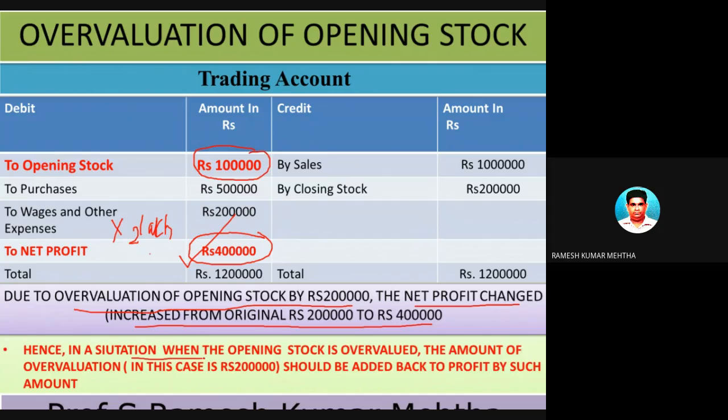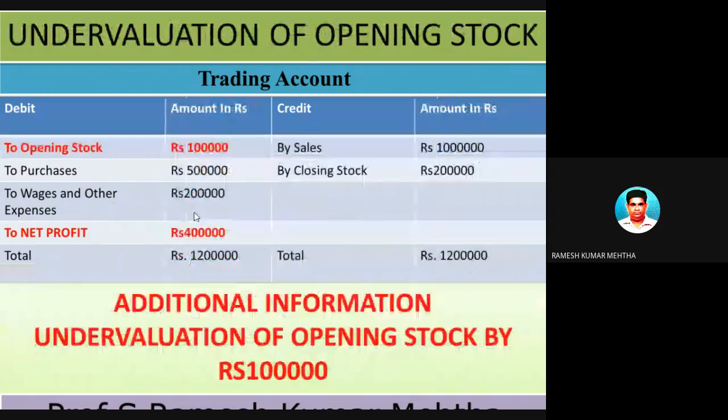Hence, in a situation when the opening stock is overvalued, the amount of overvaluation, in this case rupees 2 lakhs, should be added back to profit to arrive at the right profit. So the overvaluation of opening stock, by whatever amount it has been overvalued, should be added to net profit to arrive at the right net profit. So please remember the summary of the discussion: overvaluation of opening stock should be added back to profit.